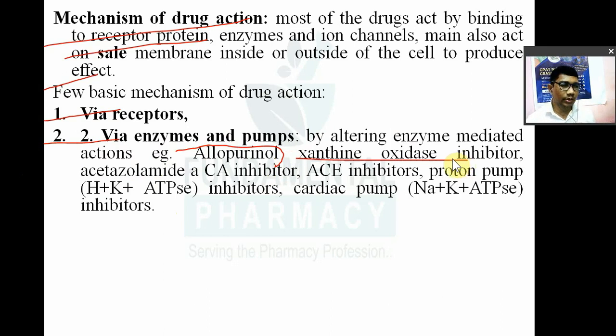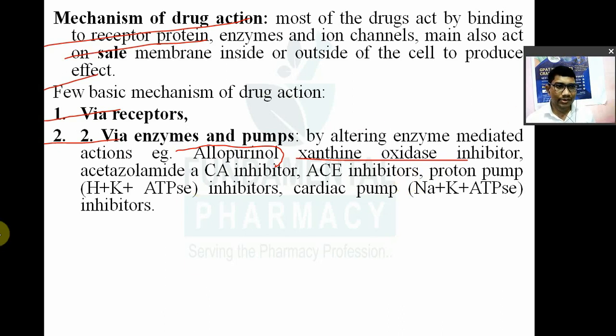When uric acid increases, it forms salts with sodium, potassium and calcium, and forms crystals. That crystal gets deposited into your joints and causes joint swelling and pain. That is gout. So allopurinol inhibits xanthine oxidase.